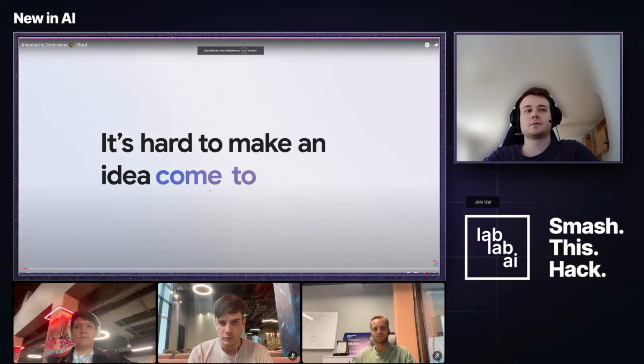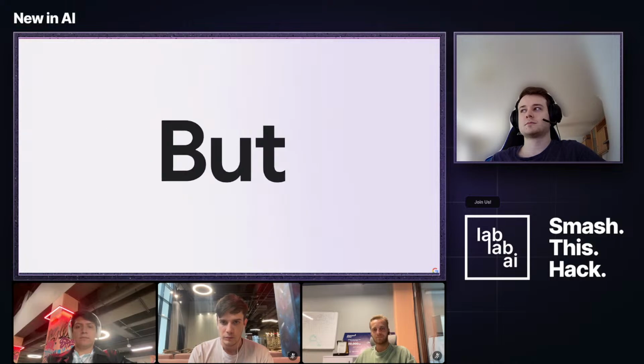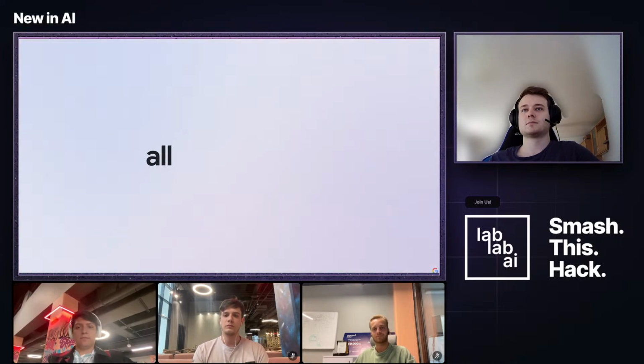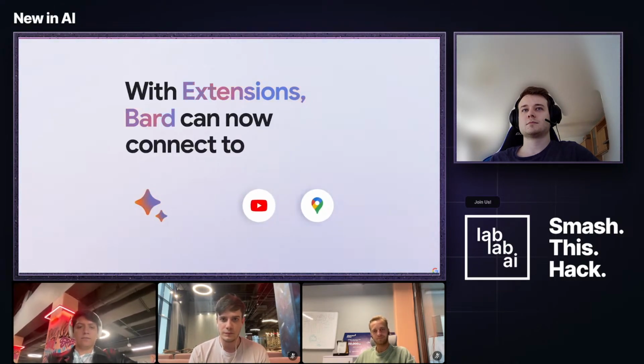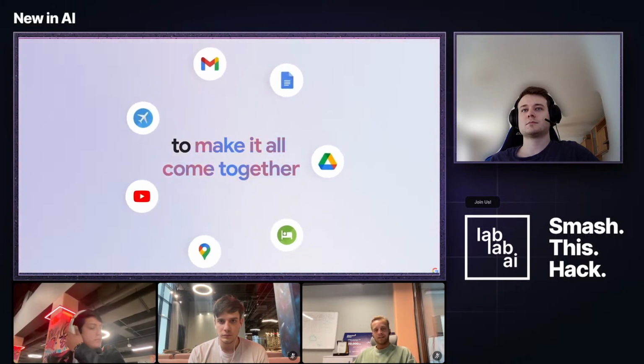It's hard to make an idea come to life when the information you need is in different places. But now you can collaborate with the world's information and your own, all in one place with Bard. With extensions, Bard can now connect to Google's apps and even gives you the option to pull in your own information to make it all come together.